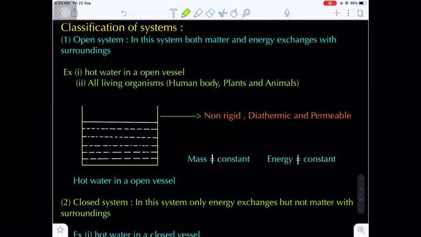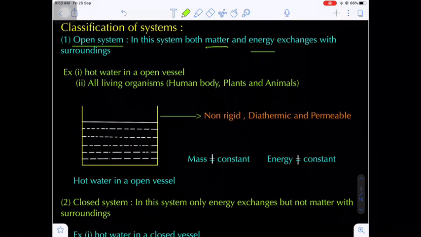After classification of boundaries, next we have to classify systems. How many types of systems? There are basically 3 types of systems. Number 1, open system. In this open system, both matter as well as energy exchange with the surroundings. Such a system is called an open system.